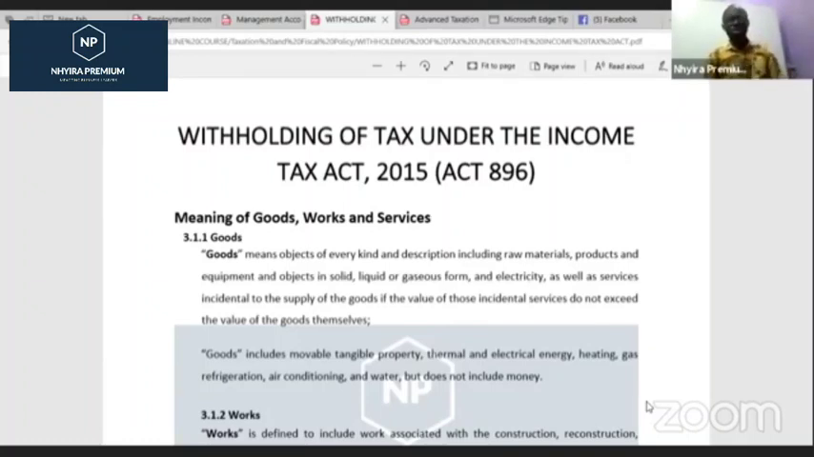But before we get into some of those things, there are three key issues that we must understand and always define when dealing with withholding tax, because these will be running throughout our discussion. The first one is goods, the second one is works, and the third one is services. When we say goods, what do we mean? When we say services, what do we mean? When we say works, what do we actually mean? So let's look at the definitions of these things.